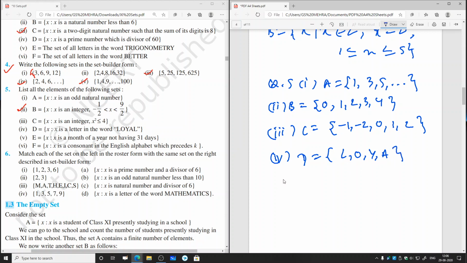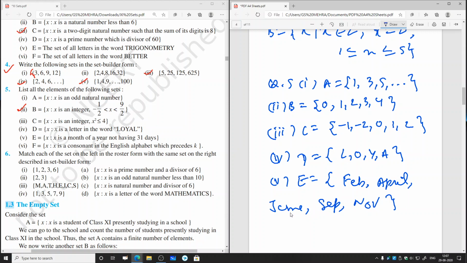Then fifth part, E equal to x such that x is a month of a year not having 31 days. That means it should have a number of days less than 31, because more than 31 is not possible. So the months will be February, because it has 28 or 29 days. Then April, 30 days. Then same way we can write June. Then we have September, and we have November. So these are the months that will form the set E.